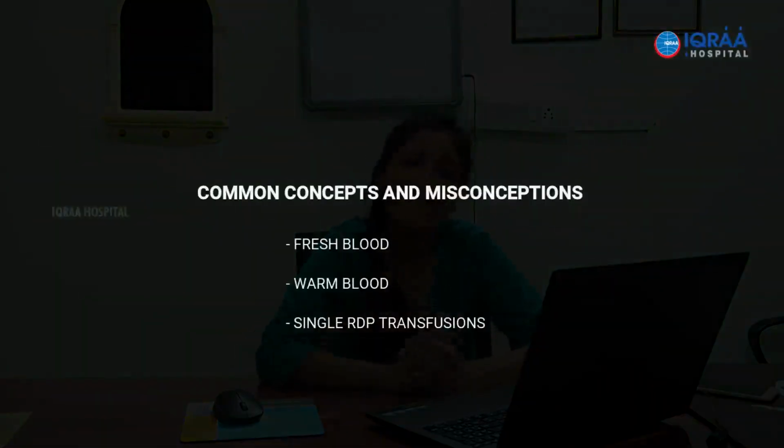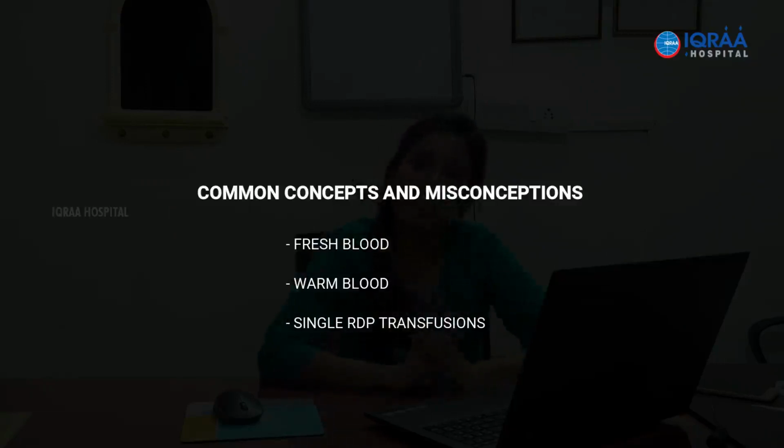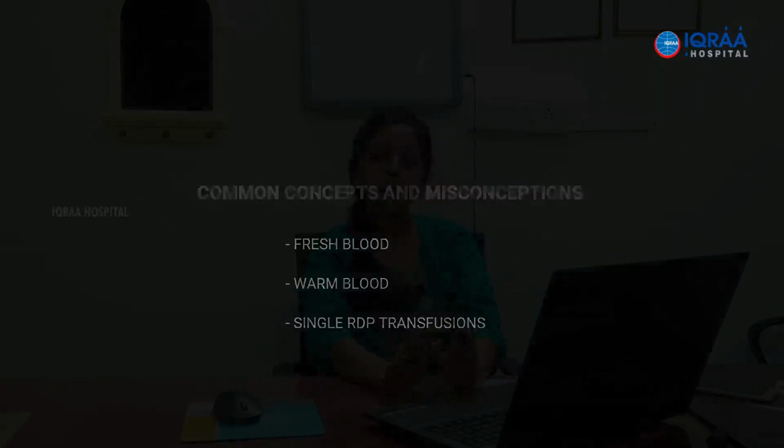And one more thing that I have noticed here is, sometimes the entire adult dose of RDP is split. They say, please give us 3 RDPs, we will transfuse it now, and then we will give 3 RDPs later. That is not how it should generally be done. A single dose has to be given as a single dose. In case of antibiotics, do we try to split the dosage? The recommended dose is given as it is. We don't try to break and mess around with it. So the same is the case with platelets or plasma or any blood component, the proper dosage has to be stuck to, and it has to be given as one dose. It cannot be just split for the sake of it.